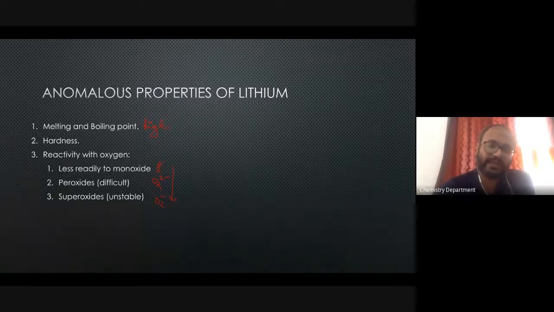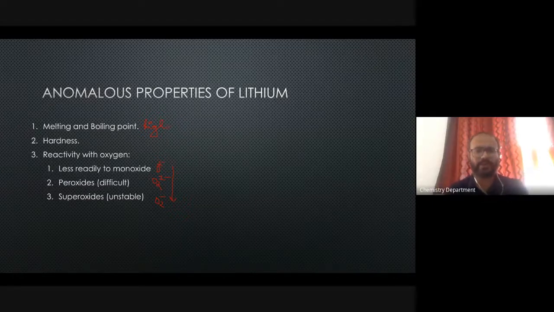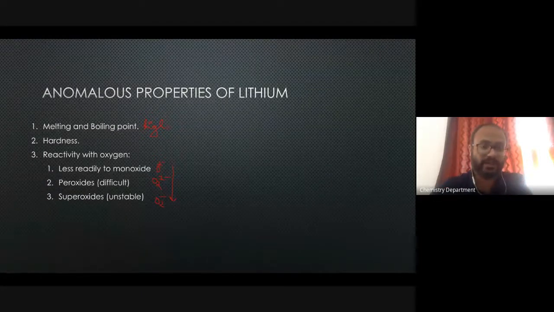Okay, so that is one reason why the monoxide forms more in comparison to the peroxides and the superoxide. So lithium oxide's reactivity is like that, and it is very peculiar because as you go down the group, like in the case of sodium, more of peroxide is formed, and in the other higher elements, more of superoxide is formed, in comparison to the monoxide.